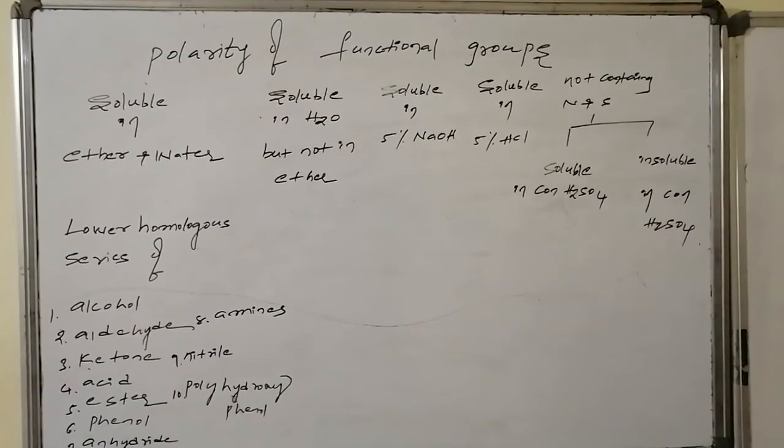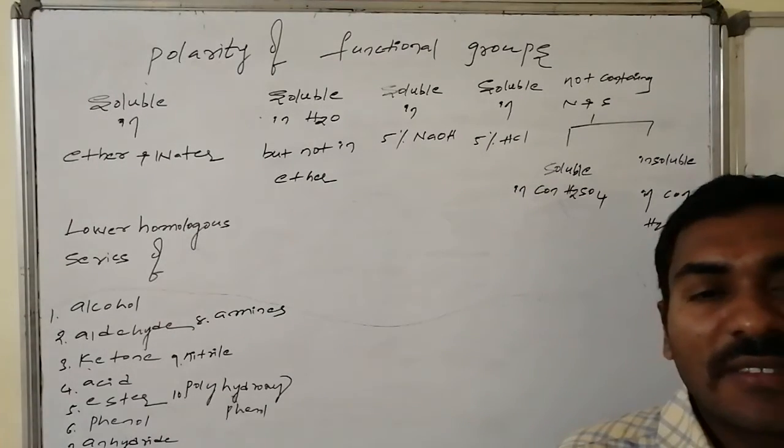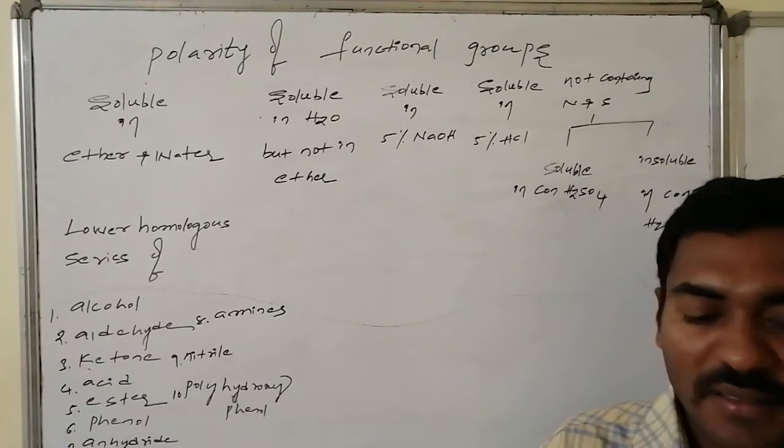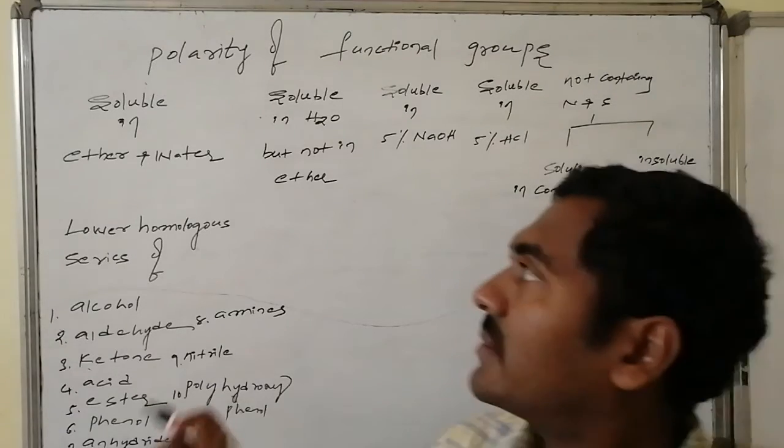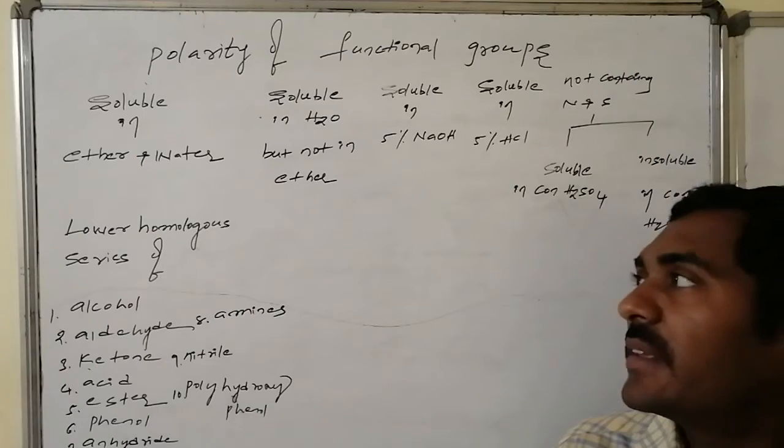Yes, for a clear explanation related to the solubility of functional groups in various solvents, here a table was made. Organic compounds which are soluble in ether followed by water.